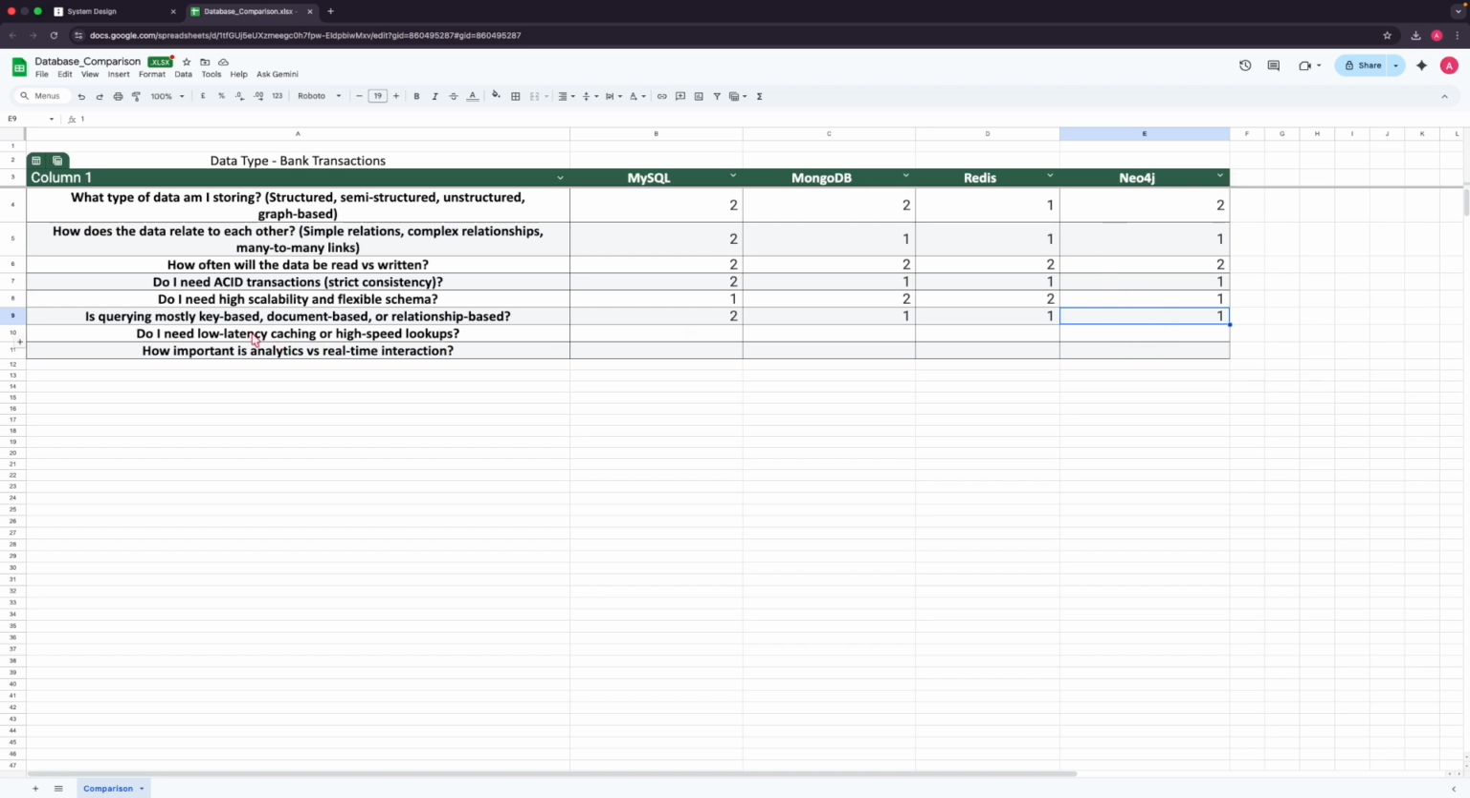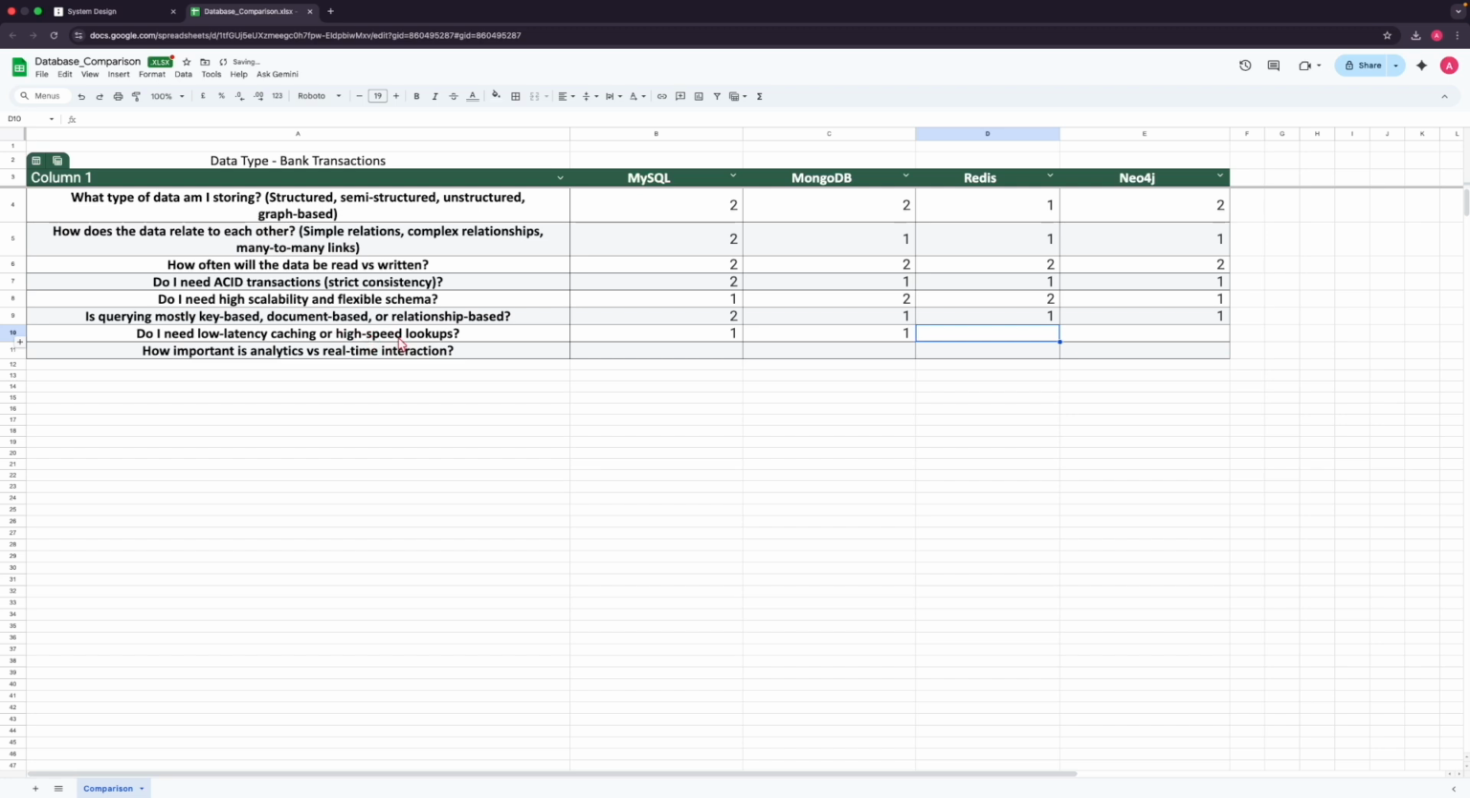Next, do I need low latency caching or high speed lookups? No. This is not the need for the banking transactions, right? So that's the reason here I will give MySQL as 1, because it does not promise this very efficiently, because other databases have this feature in a more enhanced manner. For example, MongoDB also does not help us with low latency or high-speed lookups. And comparing to the bank transaction, this is not the ideal one. So that's the reason I'm giving it as 1.